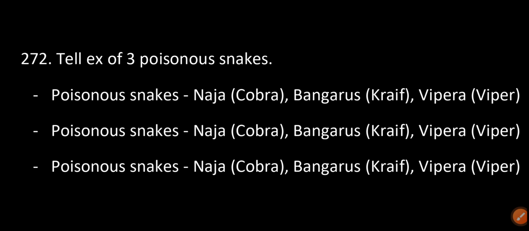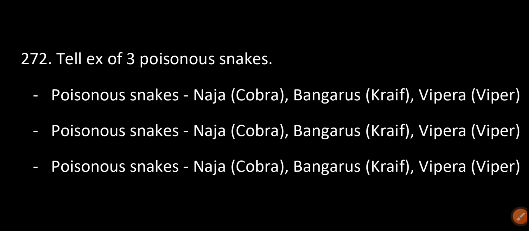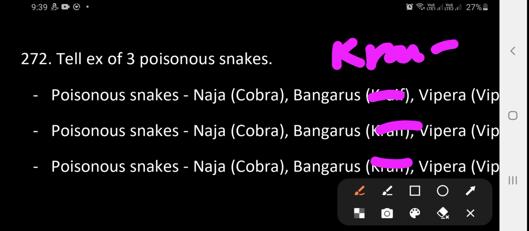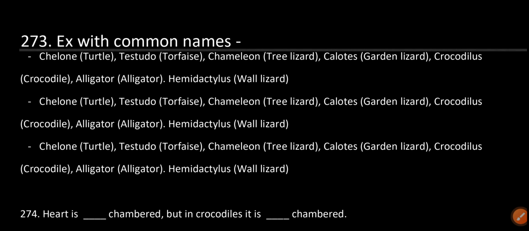Vipera, viper. Crate, krait. Poisonous snakes: Naja, cobra; Bungarus, krait; and Vipera, viper. All three are poisonous snakes.